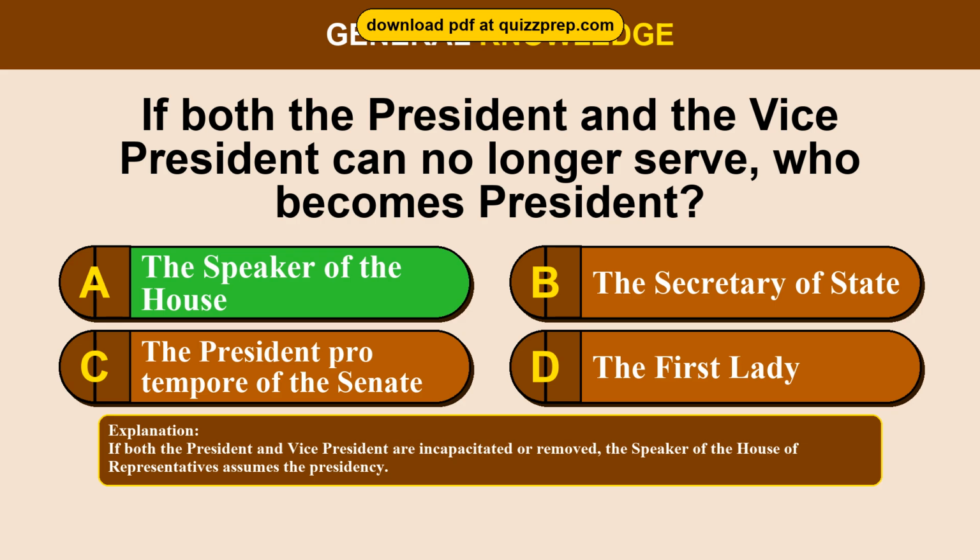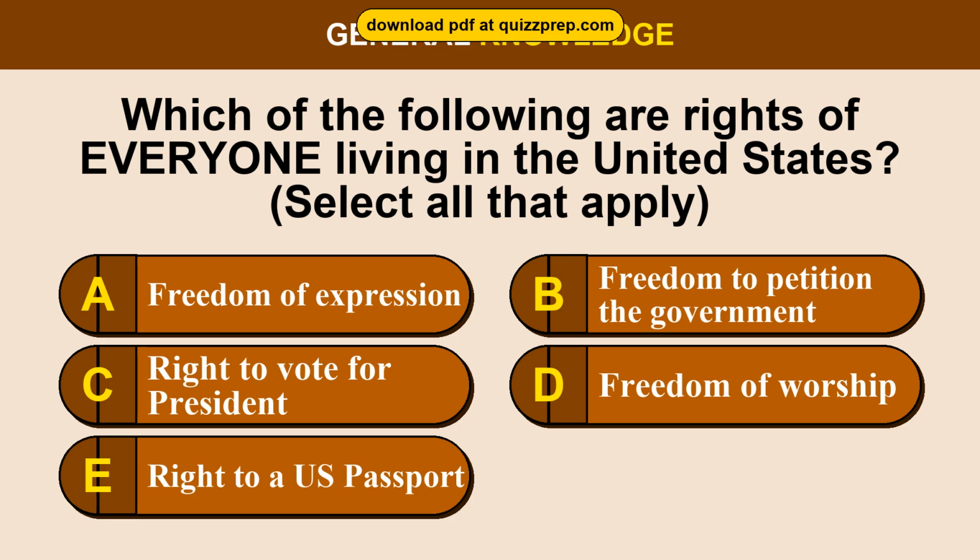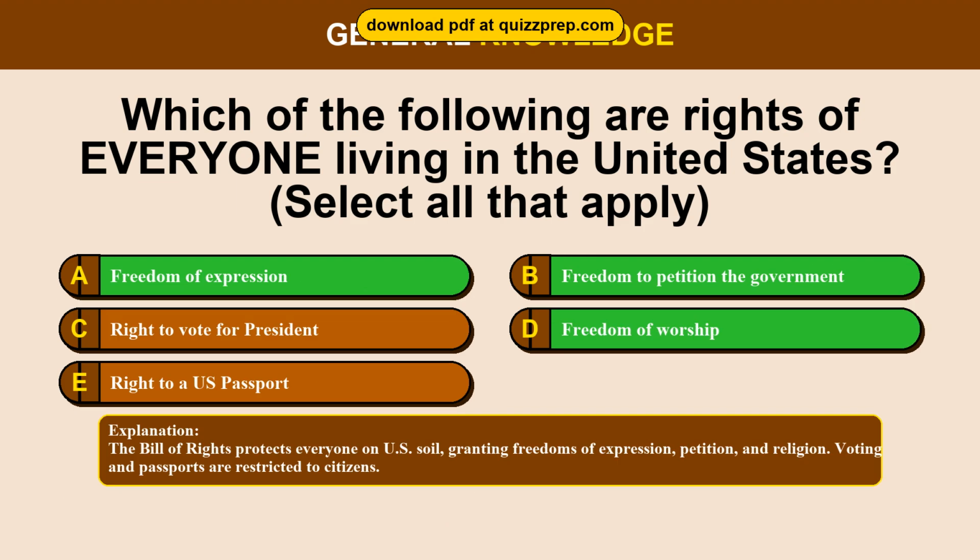Question 97. Which of the following are rights of everyone living in the United States? Option A, freedom of expression. Option B, freedom to petition the government. Option C, right to vote for president. Option D, freedom of worship. Option E, right to a U.S. passport. The correct answers are options A and B and D. Freedom of expression, freedom to petition the government, freedom of worship. The Bill of Rights protects everyone on U.S. soil, granting freedoms of expression, petition, and religion. Voting and passports are restricted to citizens.